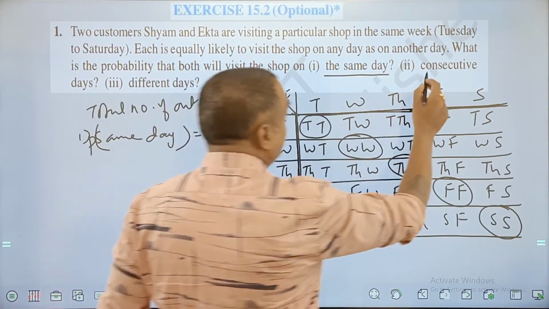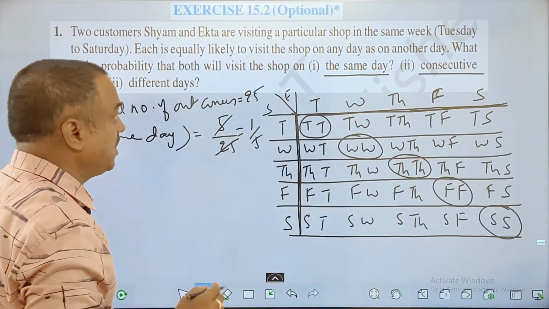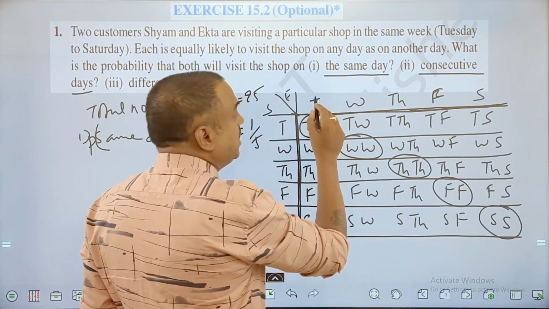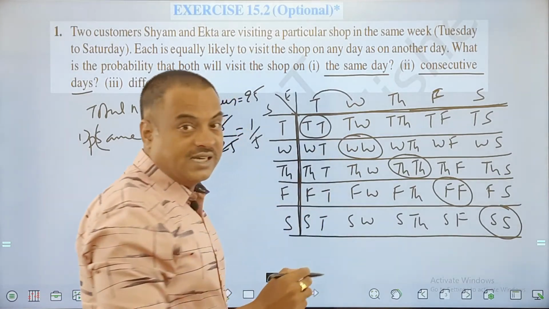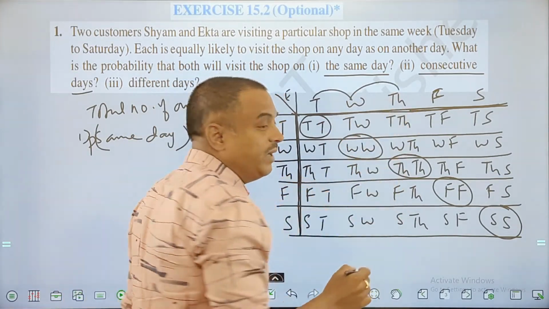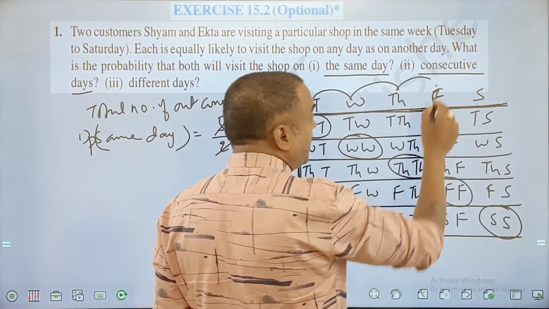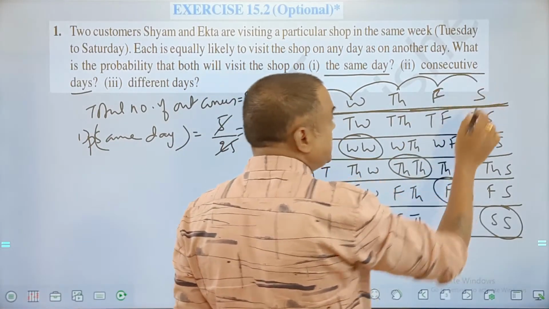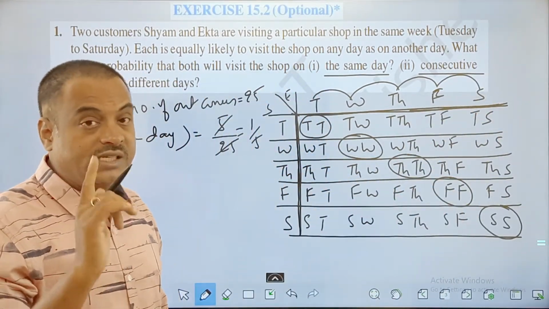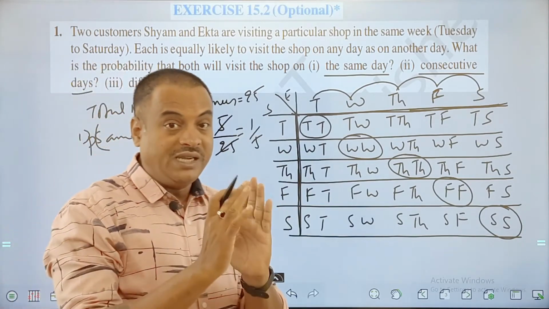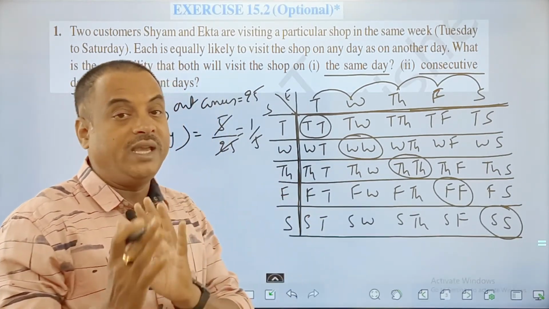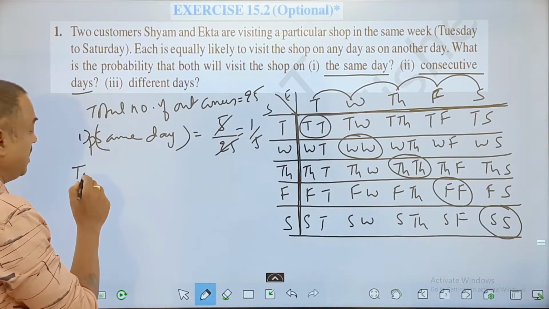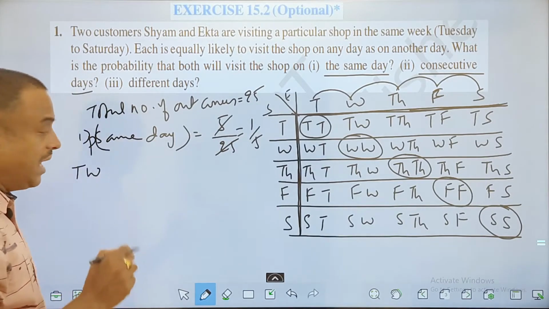Next, consecutive days. Now what are consecutive days? You can observe: Tuesday, Wednesday can be treated as consecutive days. Wednesday, Thursday can be taken as consecutive days. Thursday, Friday, that means if Sham is going on Thursday, Ekta is going on Friday. Then Friday, Saturday can be two consecutive days. But please observe, this is with Sham on the first day followed by Ekta on the second day. That means Sham going on Tuesday, Ekta going on Wednesday. But how necessary is it?